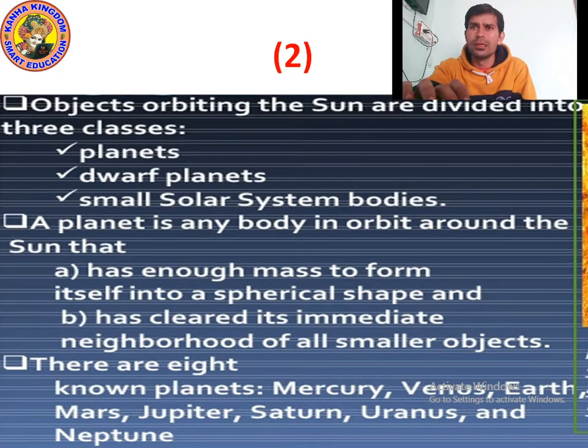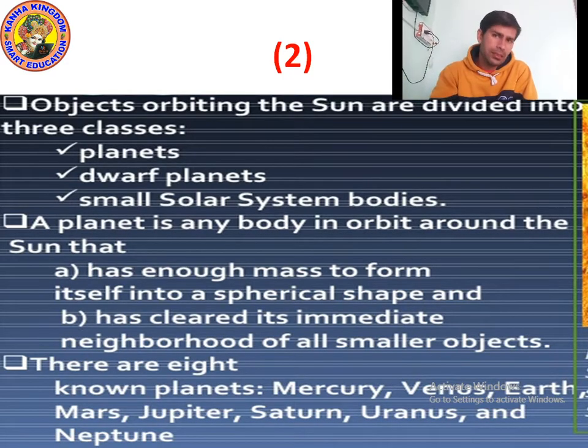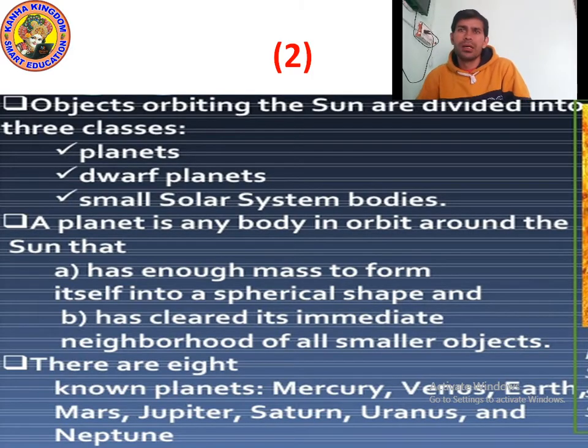Different planets have different mass. And all the planets are actually spherical in shape.